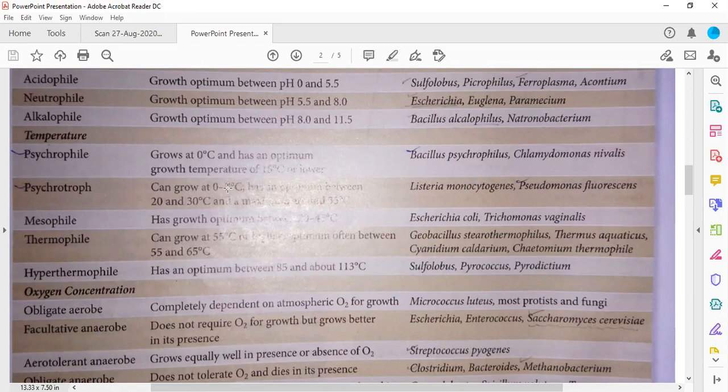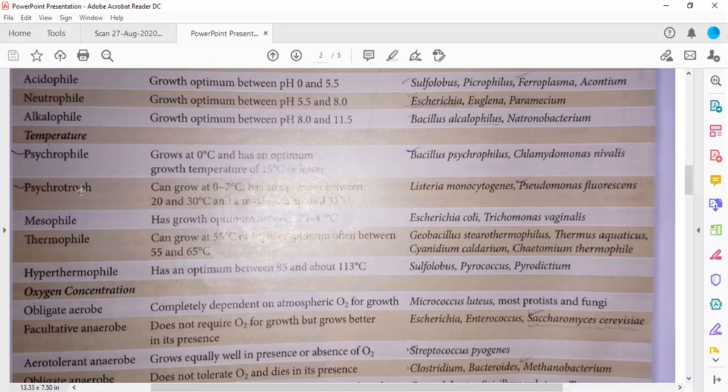Psychotrophs can grow at 0 to 7 degrees Celsius. Actually, they need a little higher temperature to grow. So they generally grow at 0 to 7, but the optimum growth is generally seen between 20 to 30 degrees Celsius, and a maximum around 35 degrees Celsius. So this is called psychotroph. They can grow at 0 to 7, but the maximum growth is actually at 20 to up to 35. You are able to get the difference.